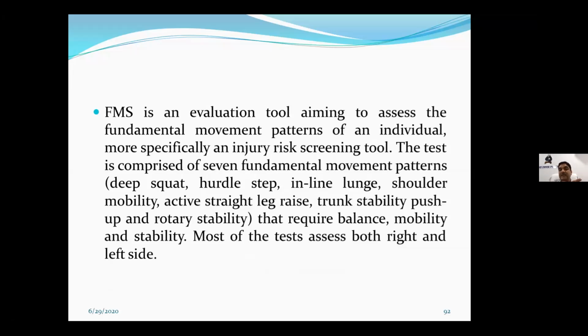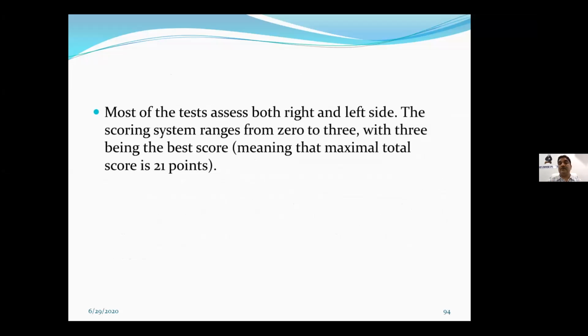This test comprises 7 fundamental movement patterns: deep squat, hurdle step, inline lunge, shoulder mobility, active straight leg raise, trunk stability push-up, and rotary stability. That requires mobility and stability, all components. Most of these tests actually assess functional movement. The scoring given is 0 to 3. The 0 is the worst and 3 is the best score.